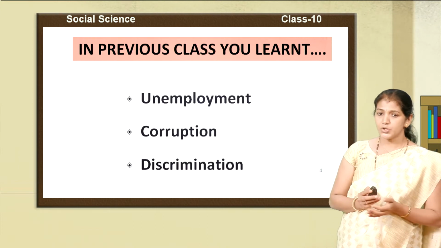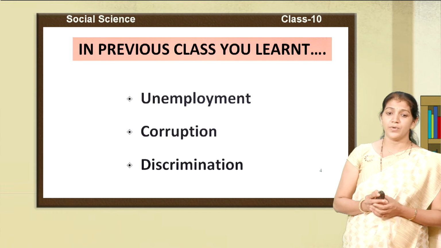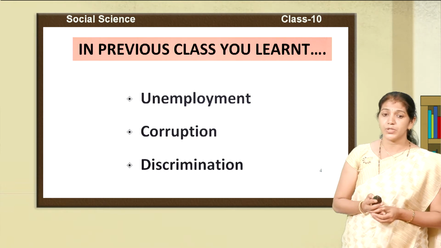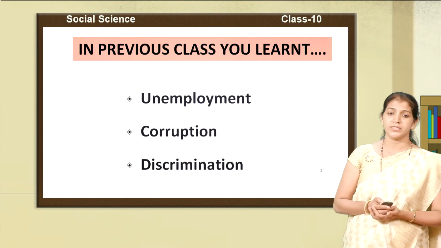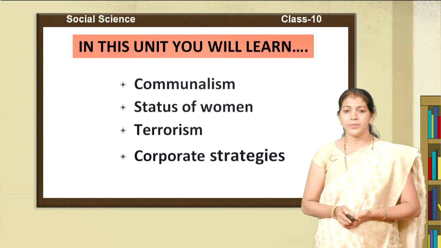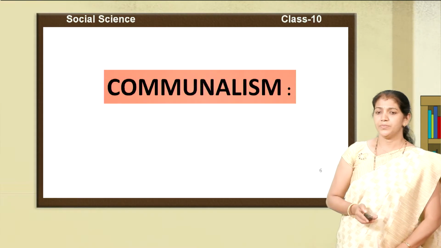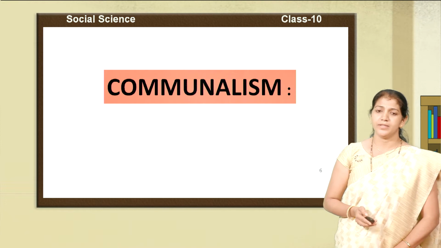The next topic is discrimination: the types of discrimination and what measures are taken by the government to avoid discrimination in society. In this unit, you will learn about the next important problems of India, that is communalism, status of women, terrorism and corporate strategy. Let us see one by one the problems of India and their solution.